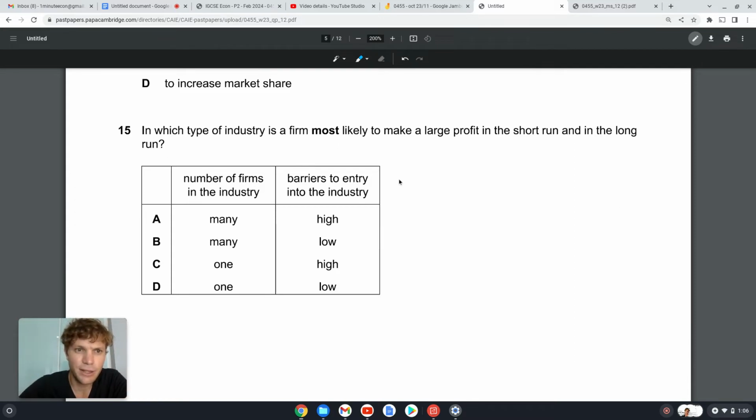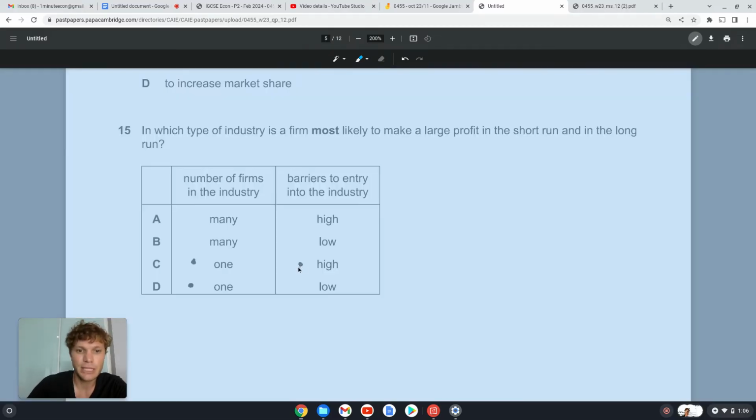So 15. In which type of industry is a firm most likely to make a large profit in the short run and in the long run? Okay, so number of firms in the industry. Right. If there's just one firm, then we're likely to be a price maker, so we're going to reap the benefits of selling that product in that market, right? So the answer can only be C or D. Barriers to entry must be high. Okay.